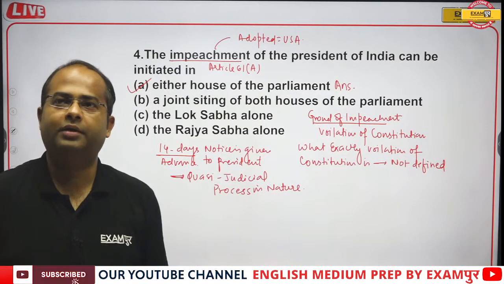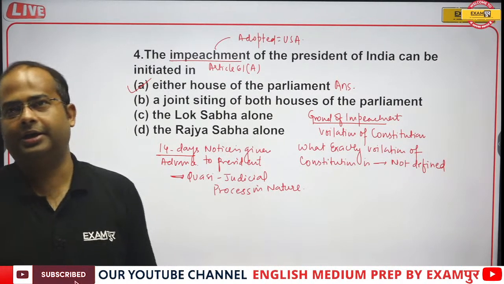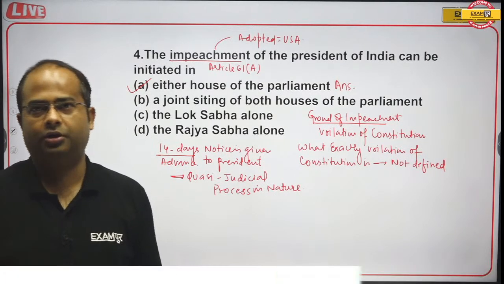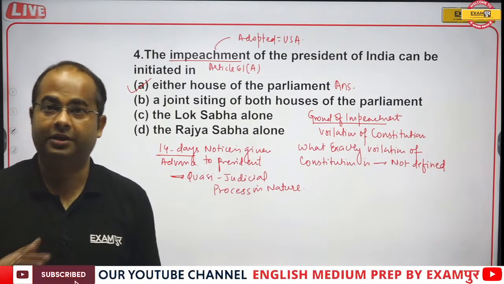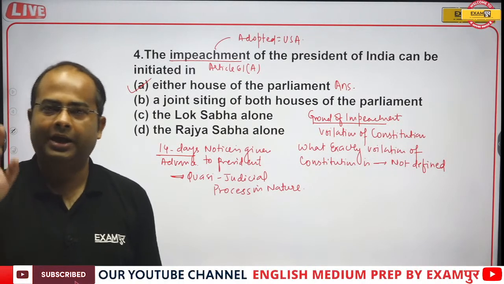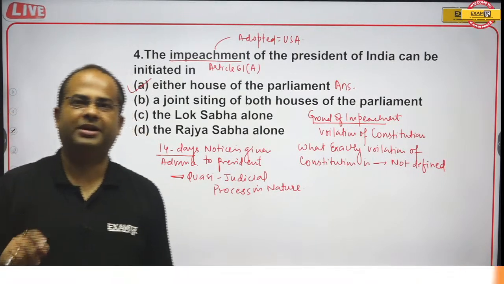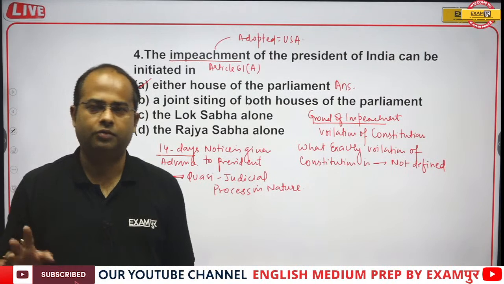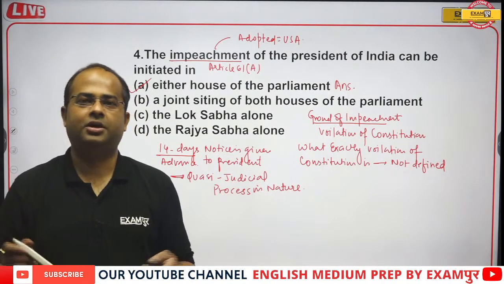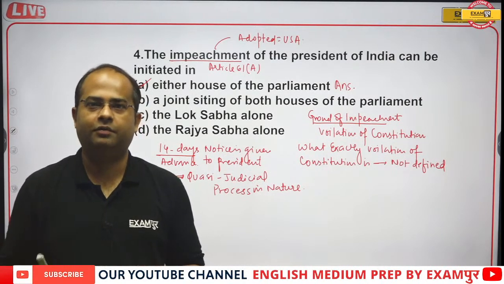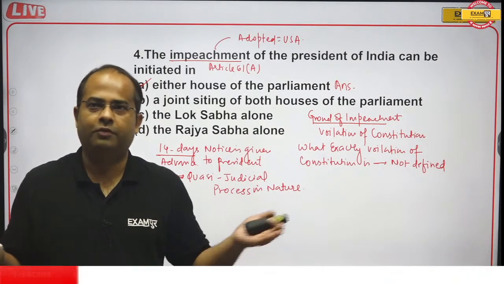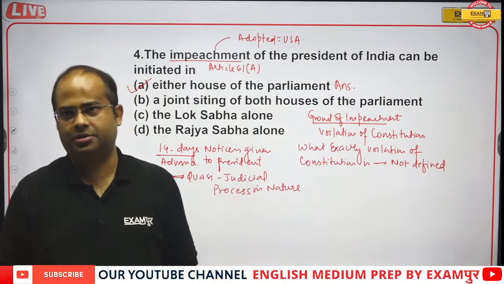Is that clear to everyone? And a special majority is definitely needed to impeach the President of India. A special majority is always needed for this type of big event. Until now, no President of India has been impeached. The reason is that the President always works on the advice of the Council of Ministers, so there is no scope of the President being impeached.